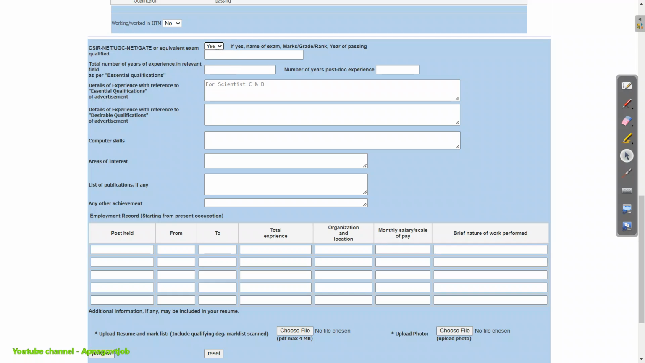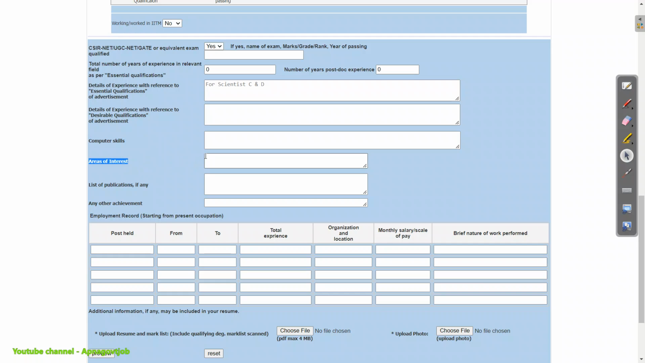Then total number of years of experience in the relevant field as per essential qualification. Okay, so for scientist we just put 0 here, and number of years of post experience. Okay, so this you can also put 0. For scientist C and D you need to enter some things here. Then computer skills also you can enter, like MS Word, MS Excel, that skill you can enter here. Area of interest, so you can mention also area of interest. It is not mandatory, but still you can enter.